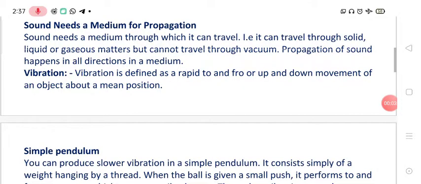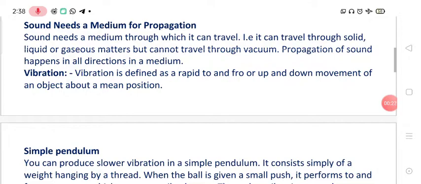I am Ravi Verma, and in this video we are going to discuss the next topic of your chapter, that is sound, and the topic's name is amplitude, time period and frequency of a vibration. This topic is given on page number 164 in your NCERT textbook.